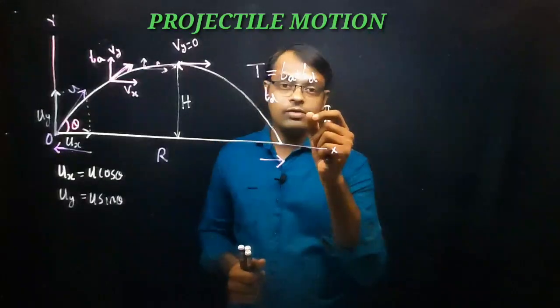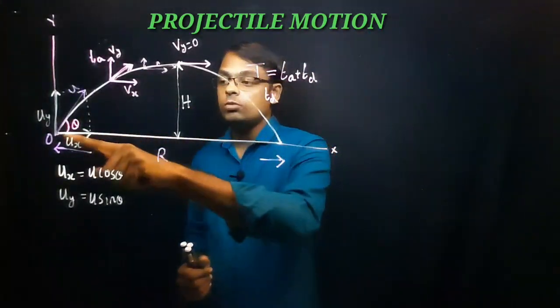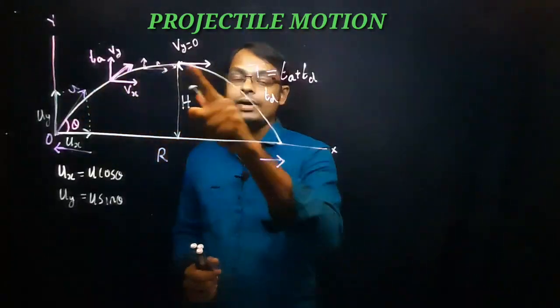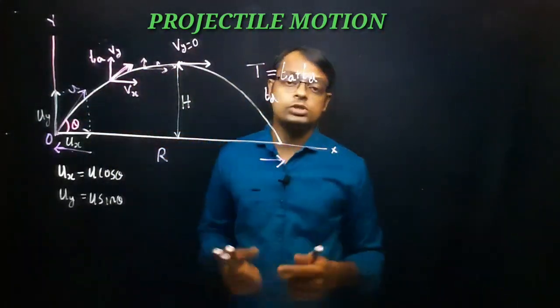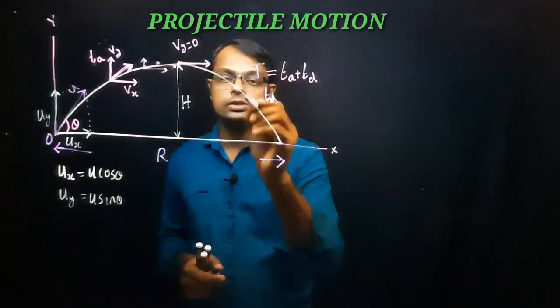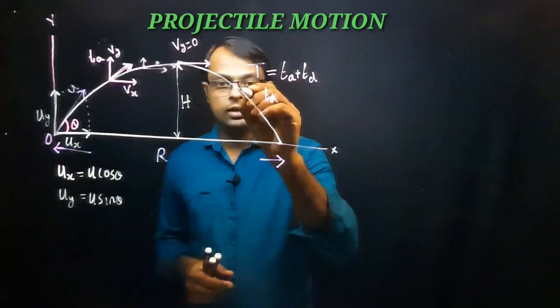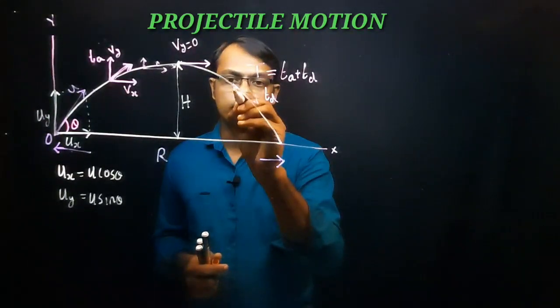So the value g is acting vertically downward. That is the reason the object moves in a parabolic shape, and this motion is called projectile motion. Now if you draw at this point, what is the direction of velocity? Once again we are drawing the tangent here. Now it can be resolved into two components.